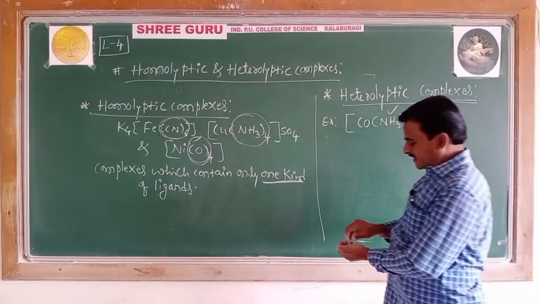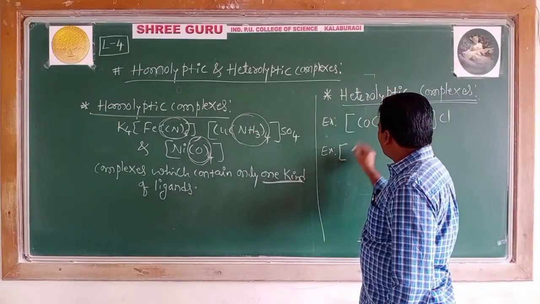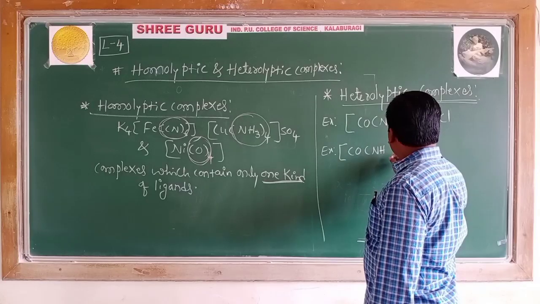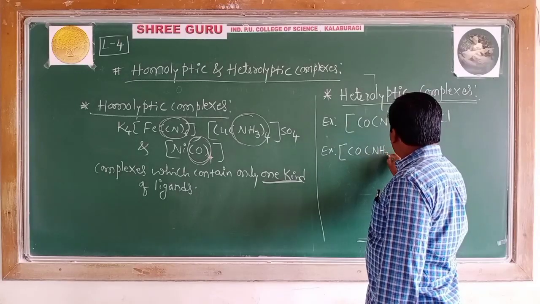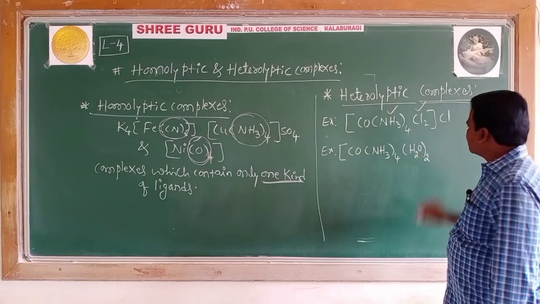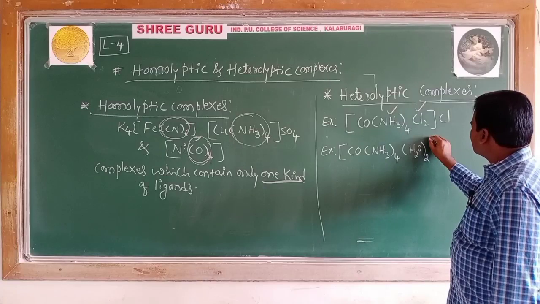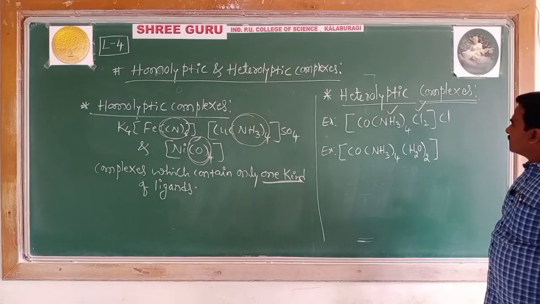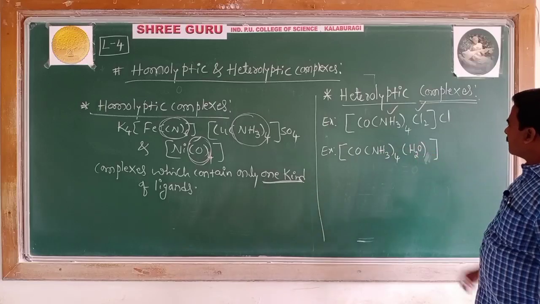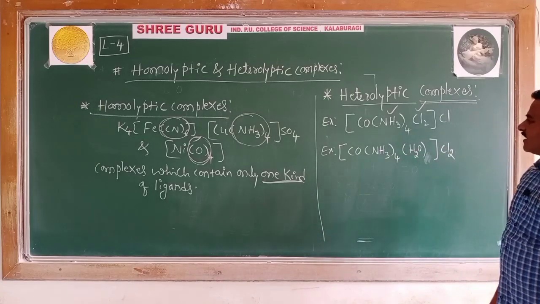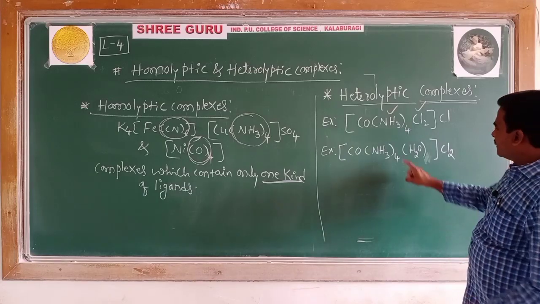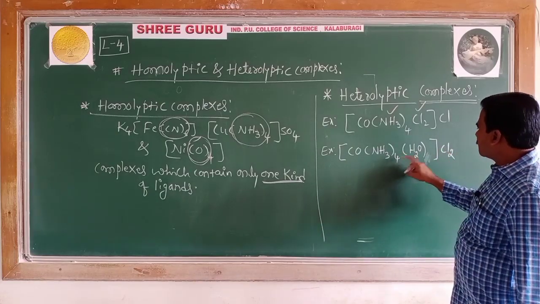Such complexes, if I take another example like this, [Co(NH3)4(H2O)Cl]Cl2, you can notice in the second complex what I have written, Cl2, it should be 2 times.